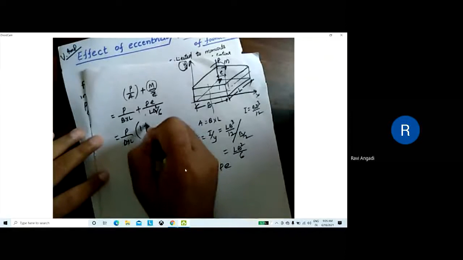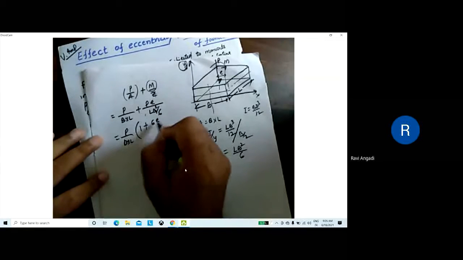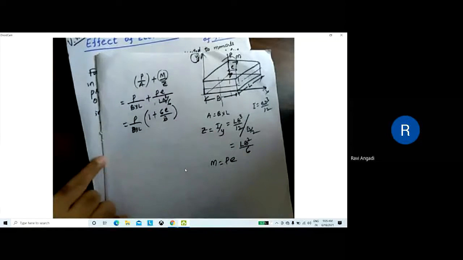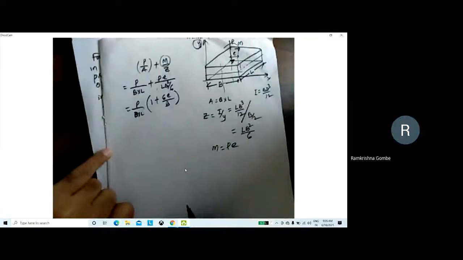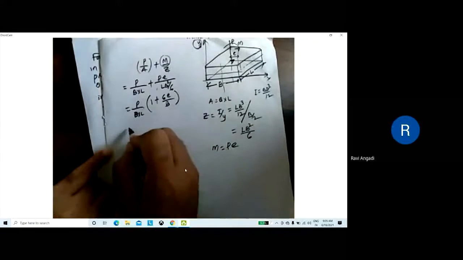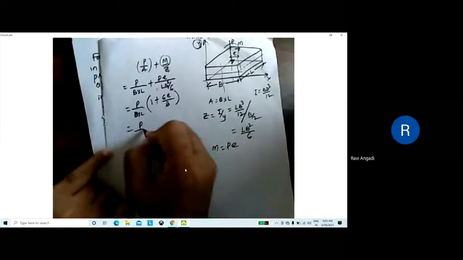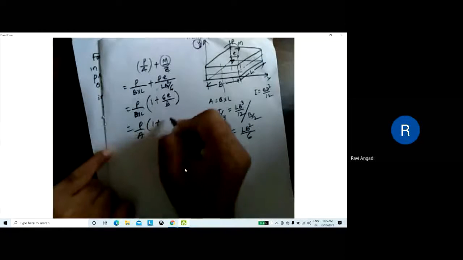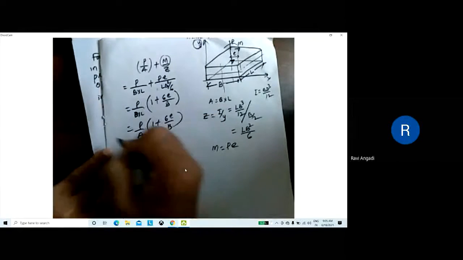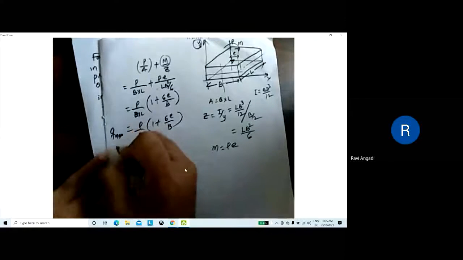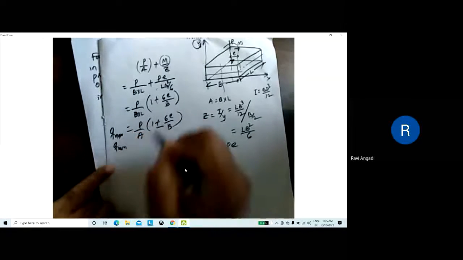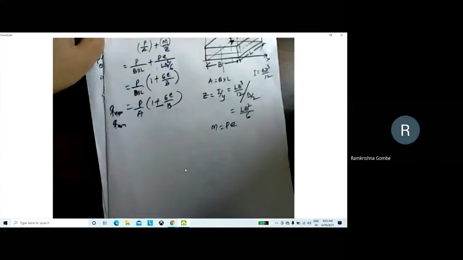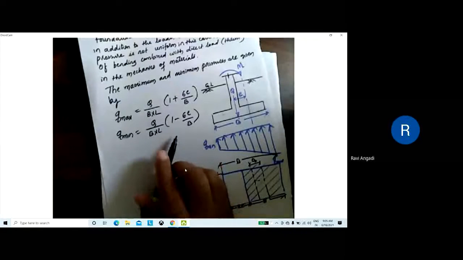1 plus 6E by B. Is it correct? Yes, sir. Okay. So 6E, so can I write this as B by P by A? That is area, 1 plus 6E by B. And this can be written for maximum as well as for minimum, but here you take plus or minus 6E by B. Understood? Okay, sir. This is the equation.